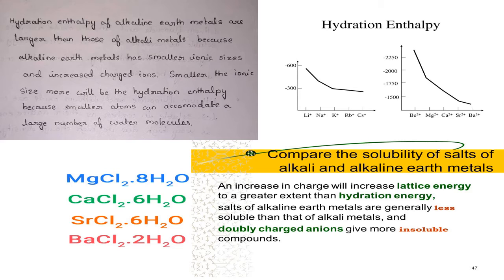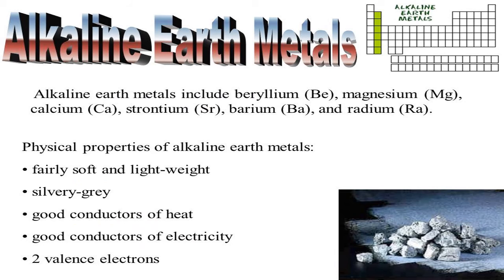Moving from left to right, size decreases. Therefore, when the size decreases, they have the higher hydration enthalpy. Hydration enthalpy means they dissolve, the energy is given out, and they go for close packing. Now, regarding some physical properties, they are fairly soft, not like alkali metals which are very soft. They are lightweight, silvery gray whitish, good conductors of heat and electricity, and have two valence electrons.